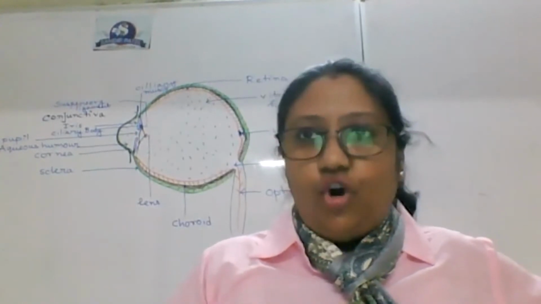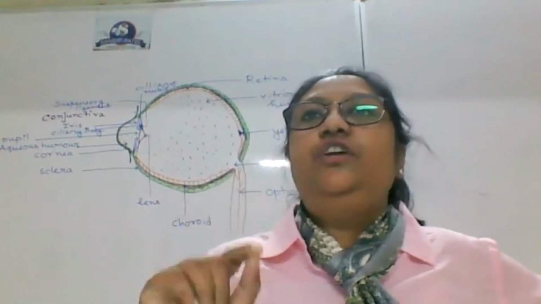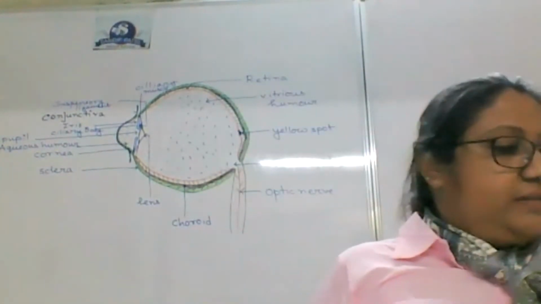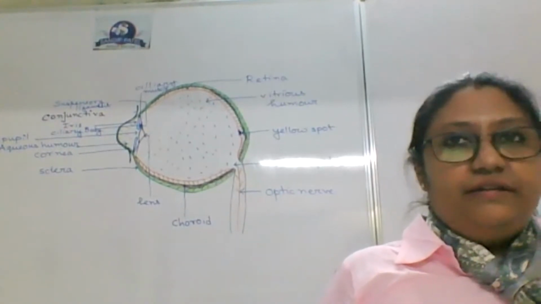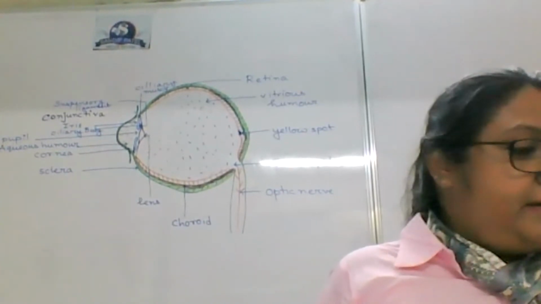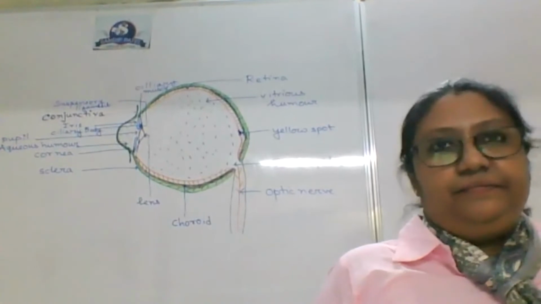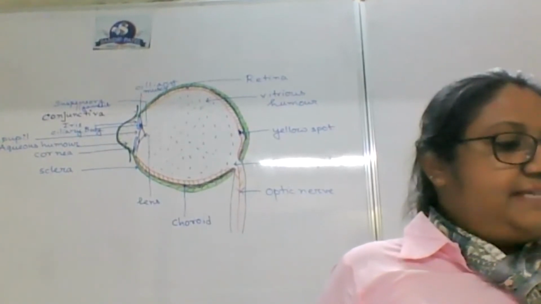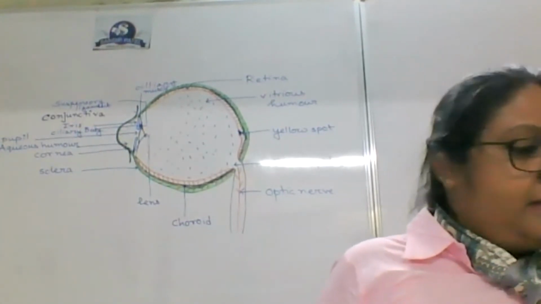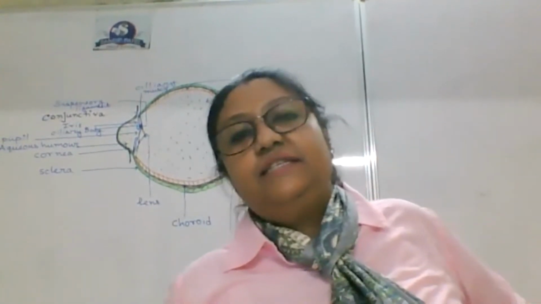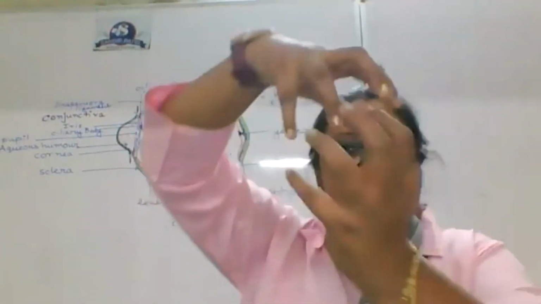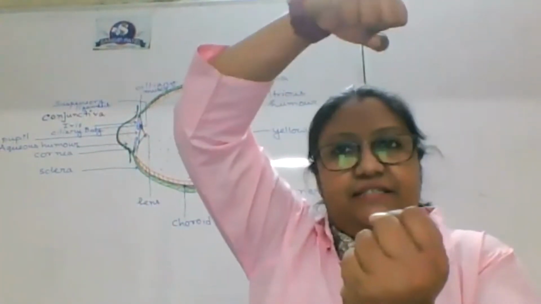Now we will talk about the ciliary body. I want everyone to write this point to point: whenever the ciliary muscles are relaxed, the suspensory ligaments are under maximum tension and the lens is flat. Ciliary muscle is fully relaxed, the suspensory ligaments are under maximum tension. So maximum tension means it will pull the lens like this.